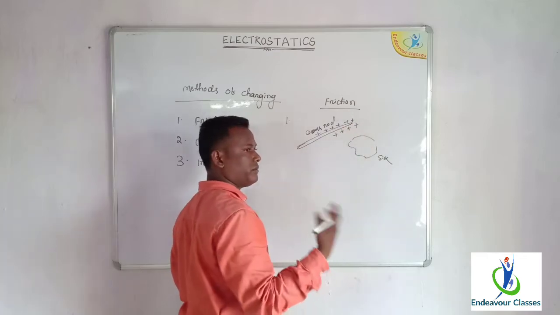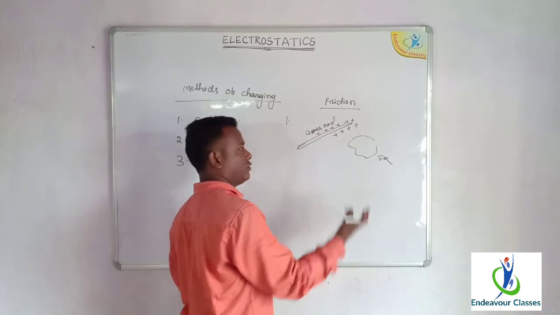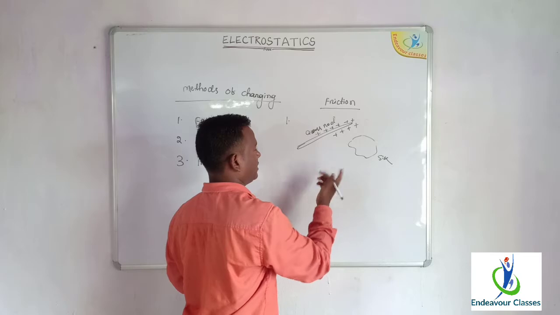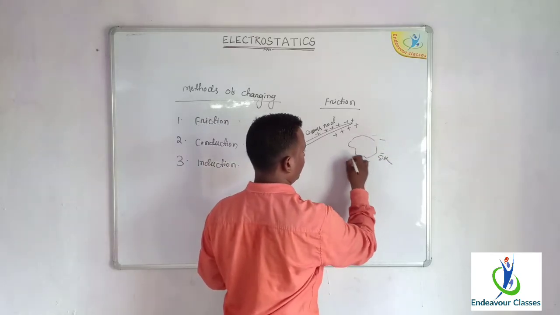This was established from the behavior, that means the way the glass rod behaves, so it was assigned positive charge. So the glass rod developed a positive charge, and the silk developed a negative charge.